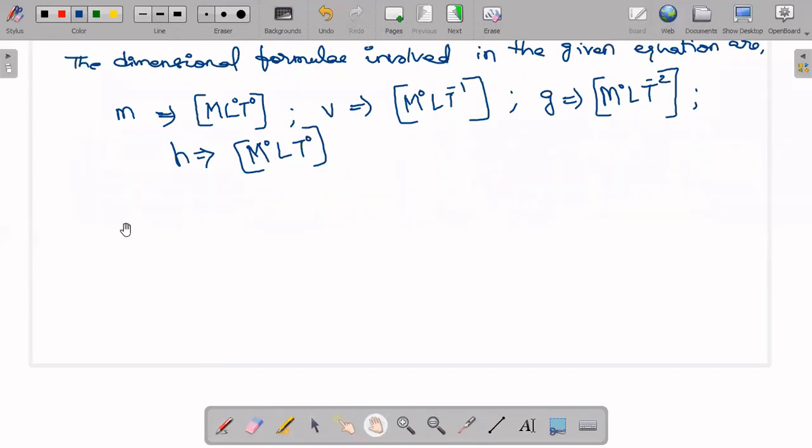So now, what is the given equation? Half m v square is equal to mgh, right? If we substitute in that, let me take the next page so that it will be easy.